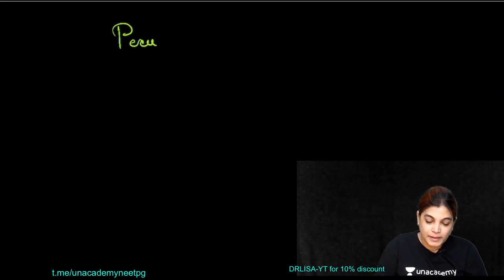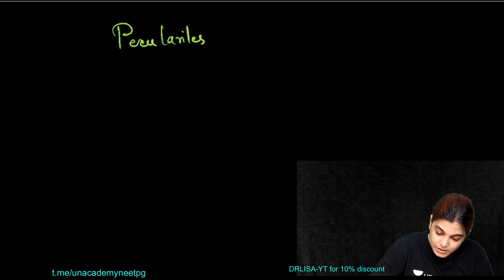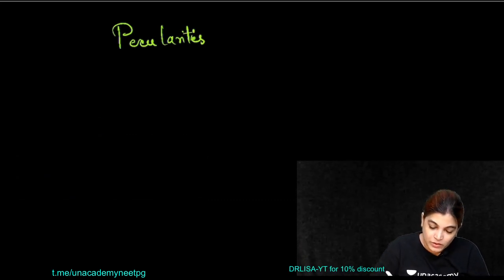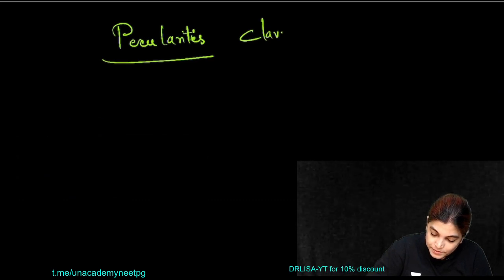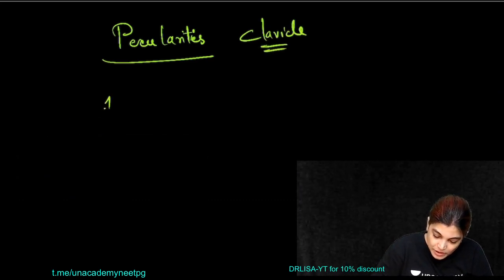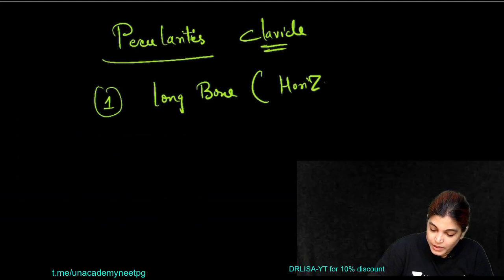So write down the peculiarities, or peculiar features, of the clavicle bone. The peculiarities are: it is an example of a long bone, but it is placed horizontally in the body.